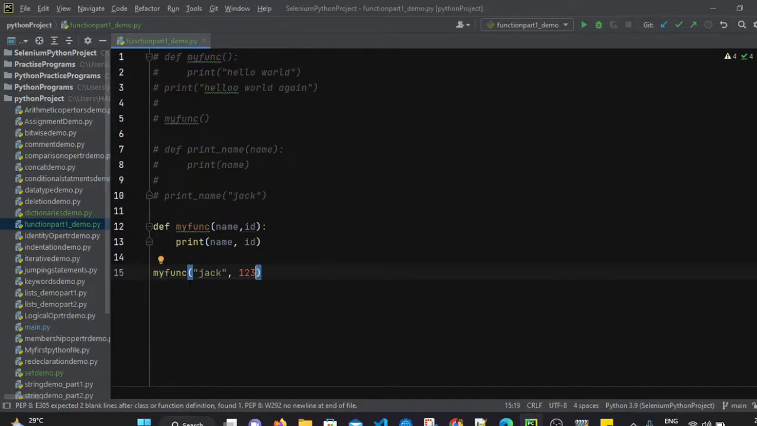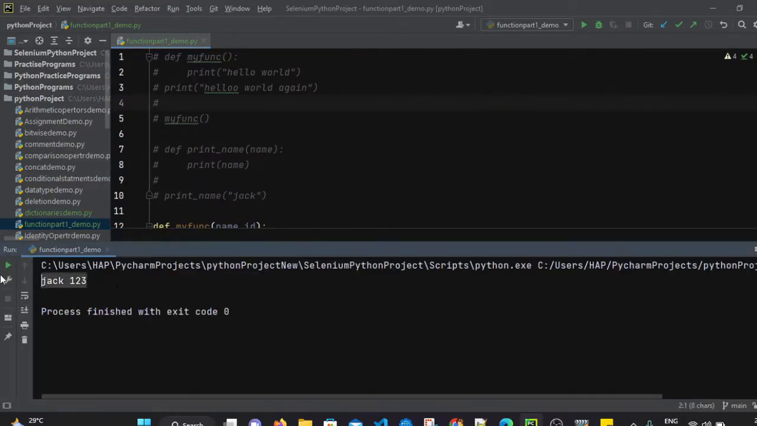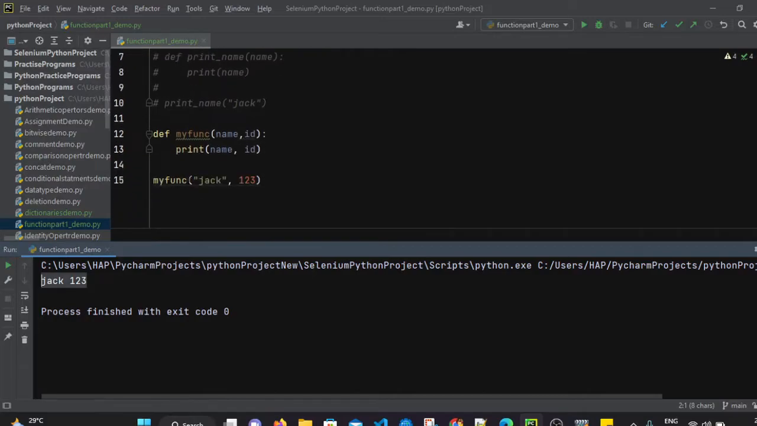So what will happen when we call this function? This jack value will be assigned to name and this 123 will be assigned to id, and it will print jack, that is name, and it will print id, that is 123, whenever we call this function. So let's execute this file. When we run this file, it is printing name as well as id because we have mentioned print name and id. So this is how we can pass multiple arguments inside a function.